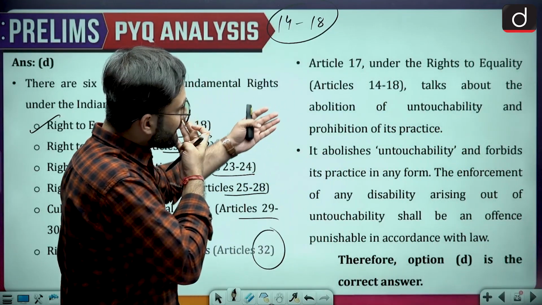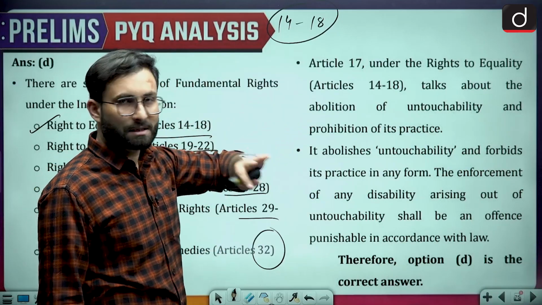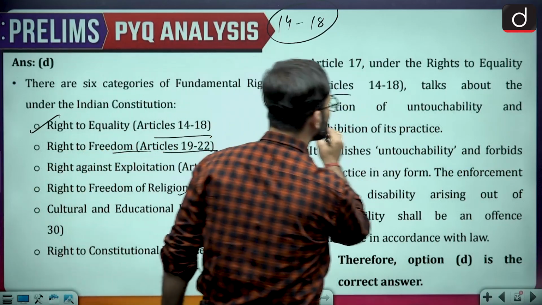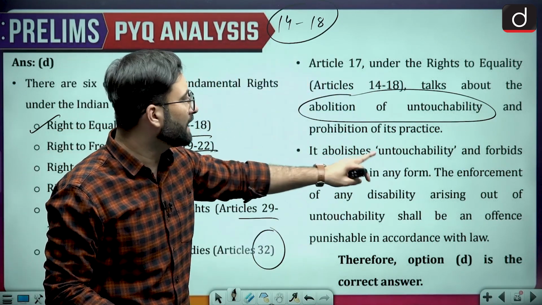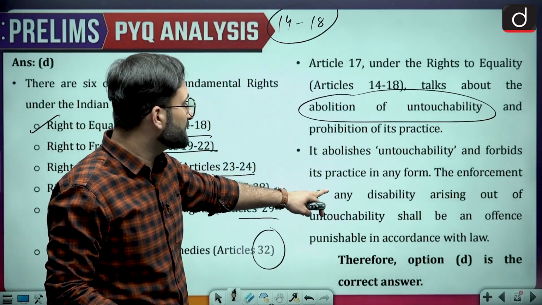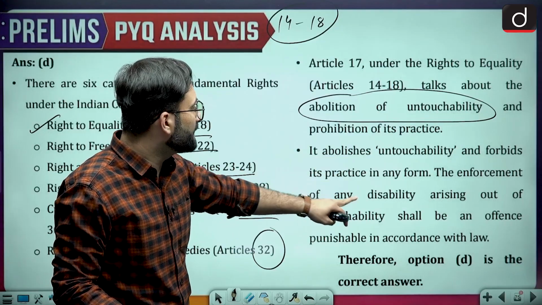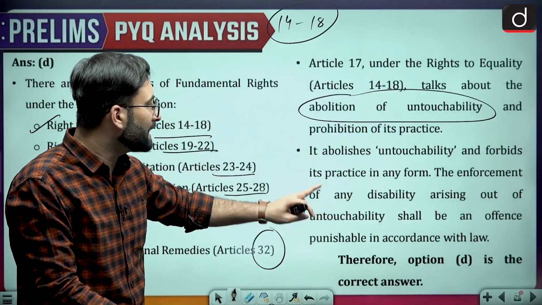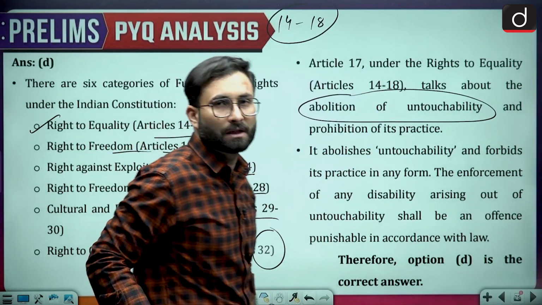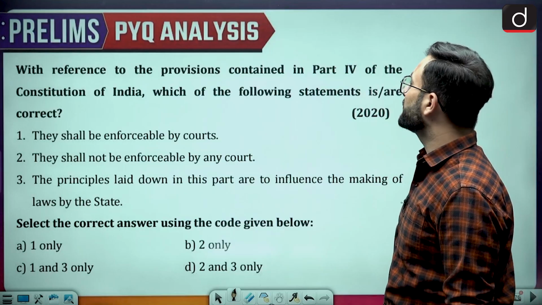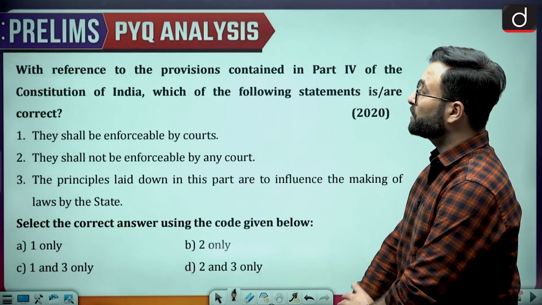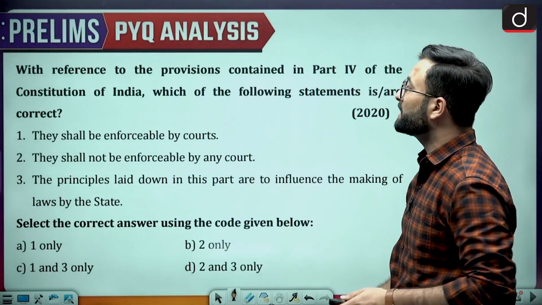If we talk about Article 17, that is talking about untouchability. The abolition of untouchability has been talked about in Article 17. It abolishes untouchability and forbids its practice in any form. The enforcement of any disability arising out of untouchability shall be an offence punishable in accordance with the law. Moving to the next one, with reference to the provisions contained in Part 4 of the Constitution of India, which of the following statements are correct?